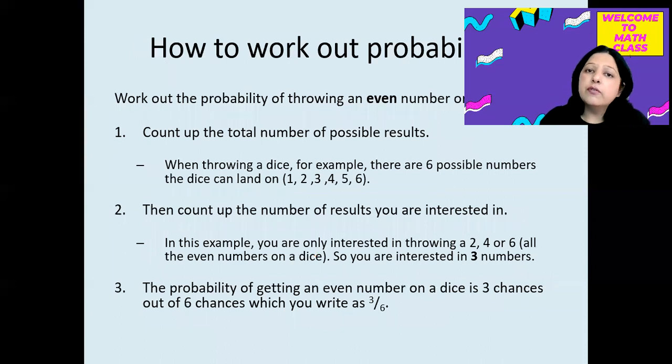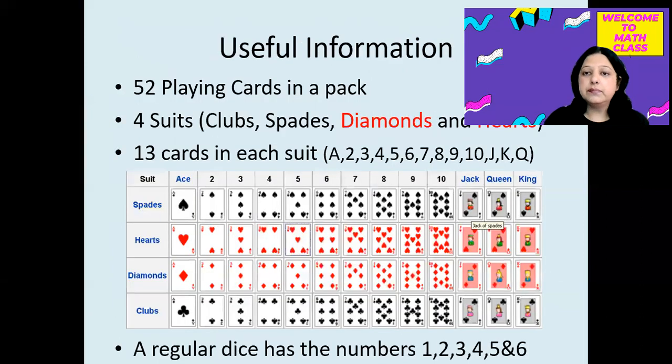So whenever we have to find the probability, we have to find the total number of possible results, and then we have to see the favorable outcomes, and just divide according to the formula, and you will get the probability.